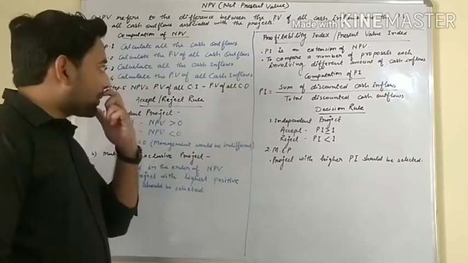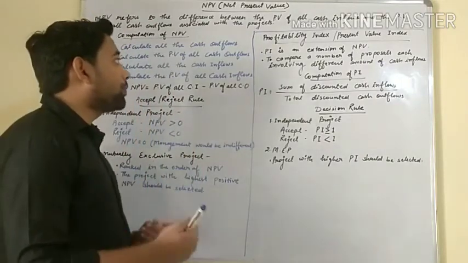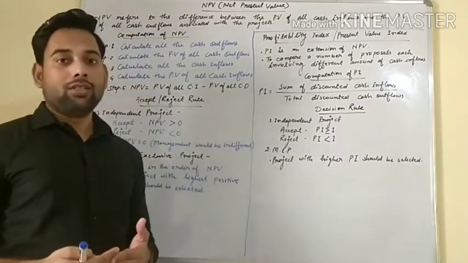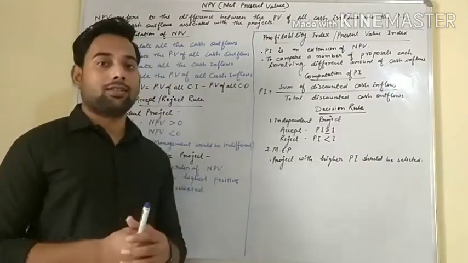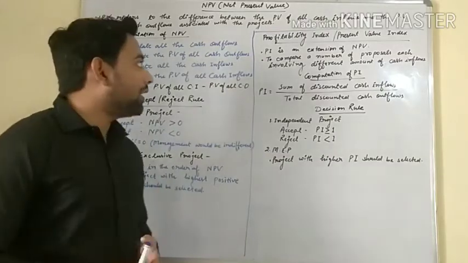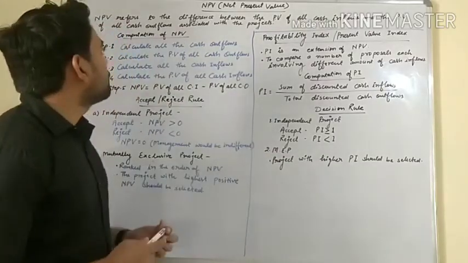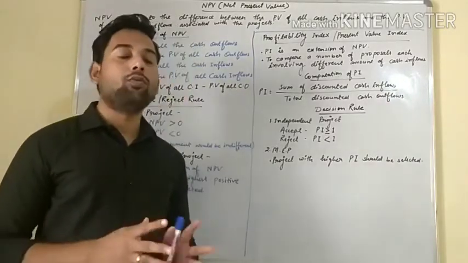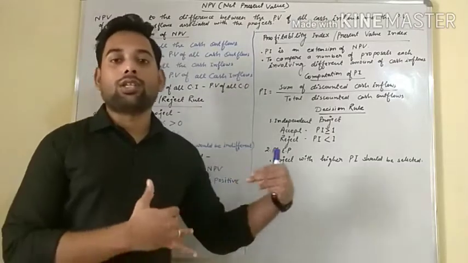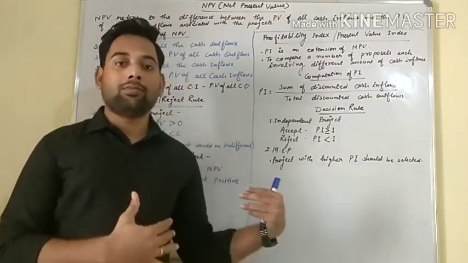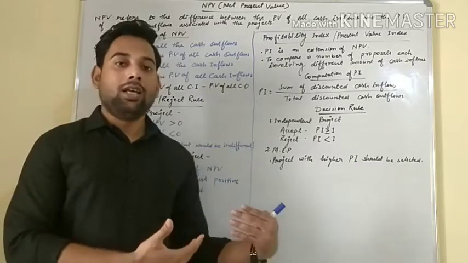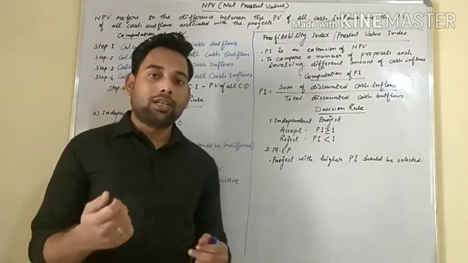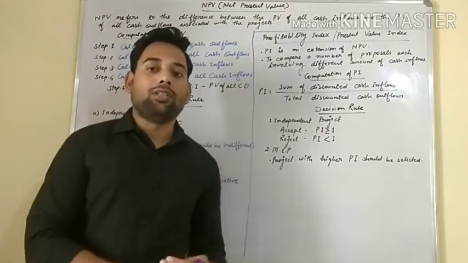And what are the demerits? Under the NPV, we have to estimate cash inflow and cash outflow, which is a difficult task. This is the first demerit. And the second demerit is that to take a PV, meaning present value, we require a discount factor, and the discount factor is calculated through the calculation of cost of capital. It means we have to do one more work, that we have to calculate cost of capital. This is the second demerit.